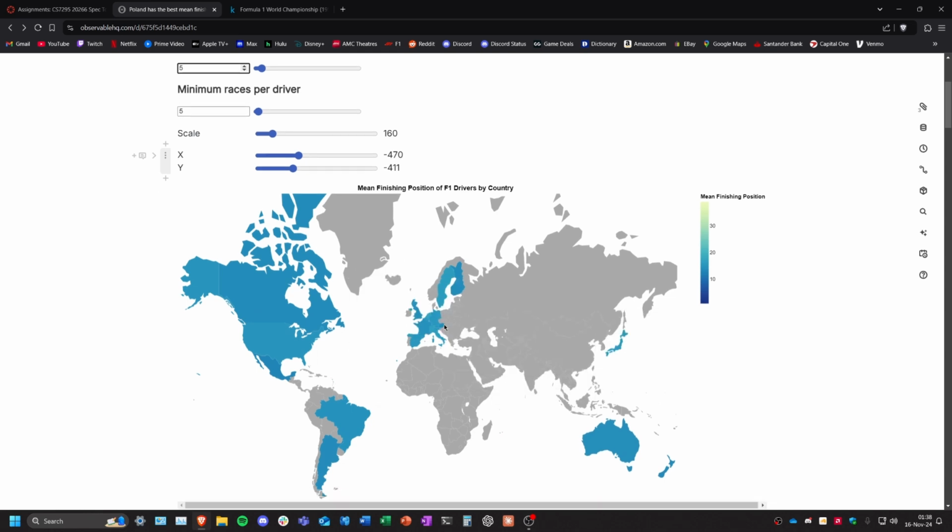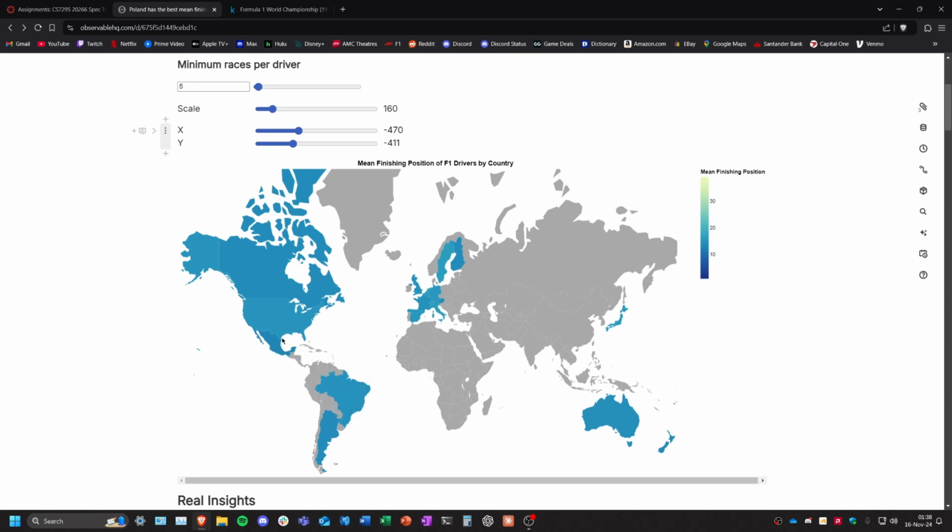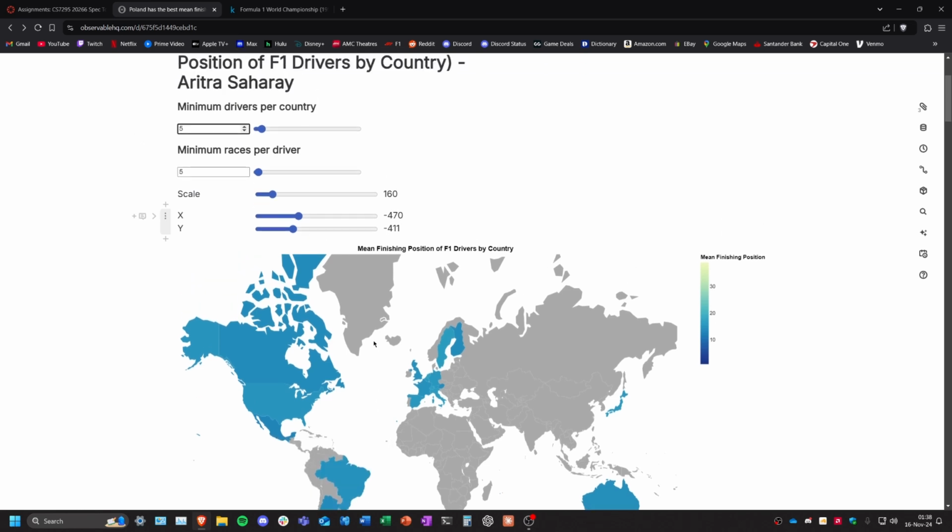But in terms of this filter, Mexico actually stands out the most, with the average finishing position of 12.99 across like 6 drivers over 450 something races. Most of this is because of Sergio Perez, because he has over like 250 something race starts and he's the most successful Mexican driver ever. So that was pretty cool.